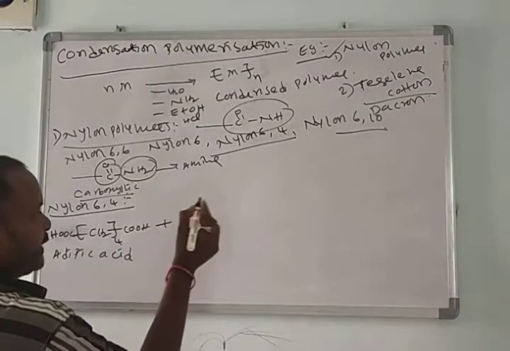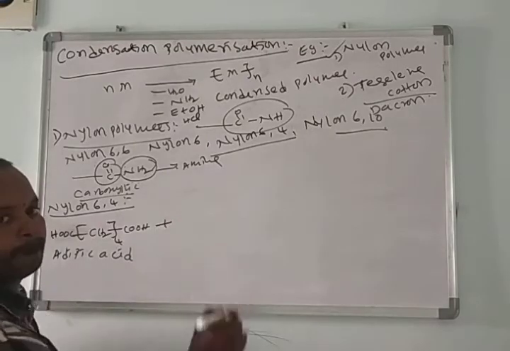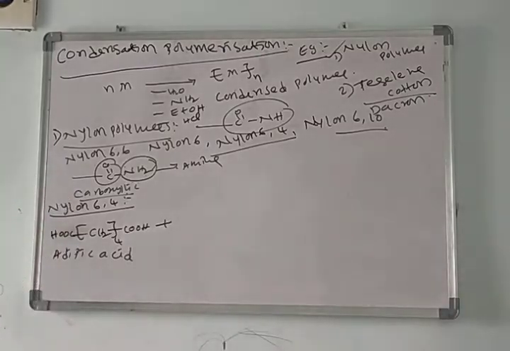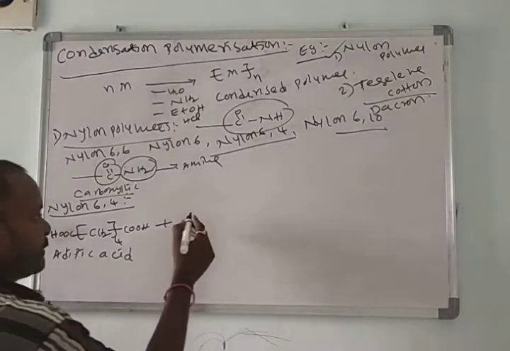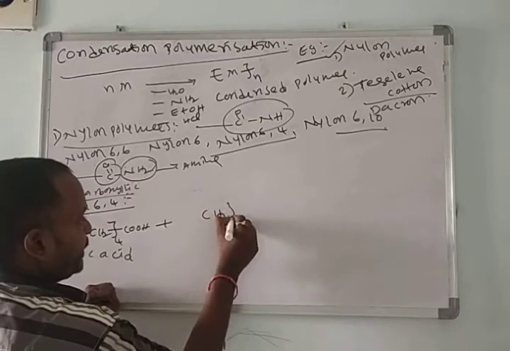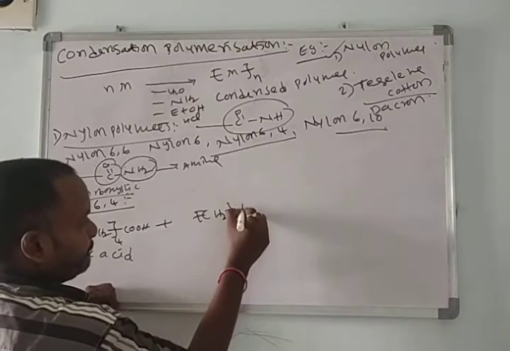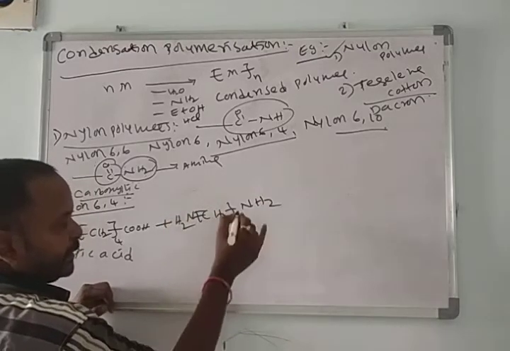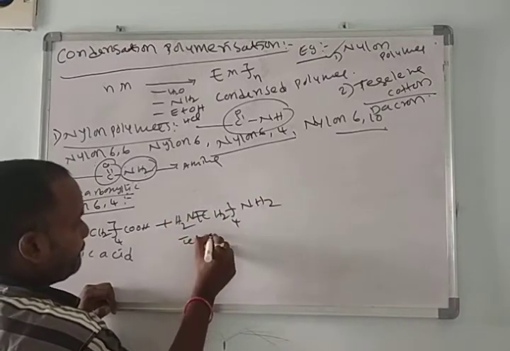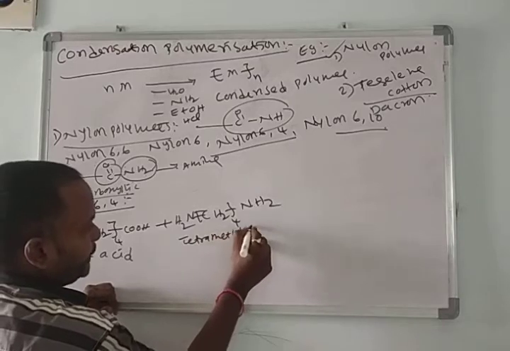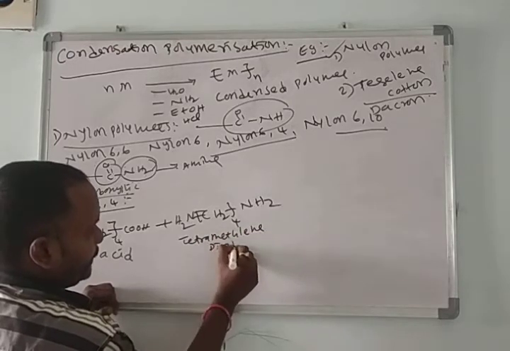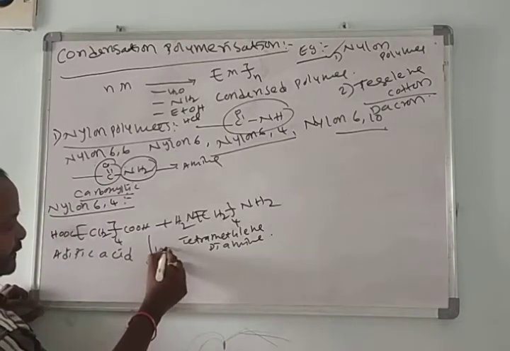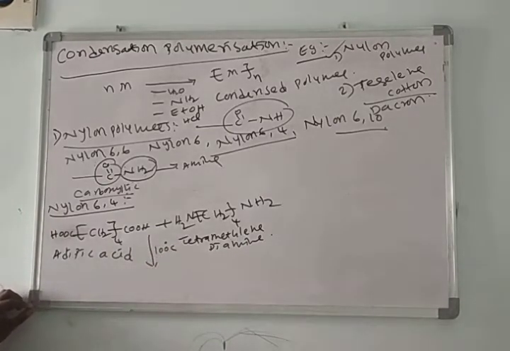Adipic acid reacts with diamine, here tetramethylene diamine. This we call tetramethylene diamine. Heat at high temperature, that means 100 degrees centigrade.